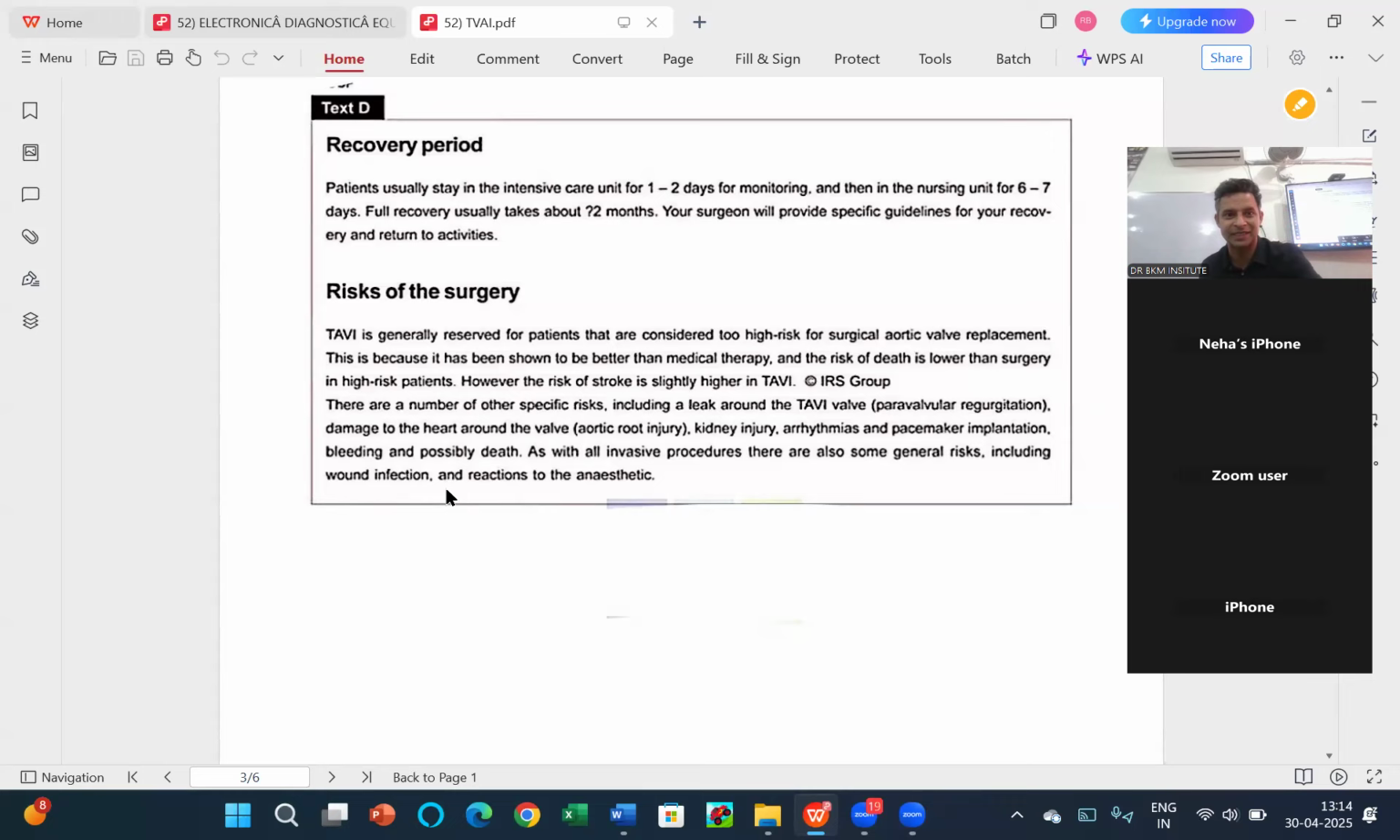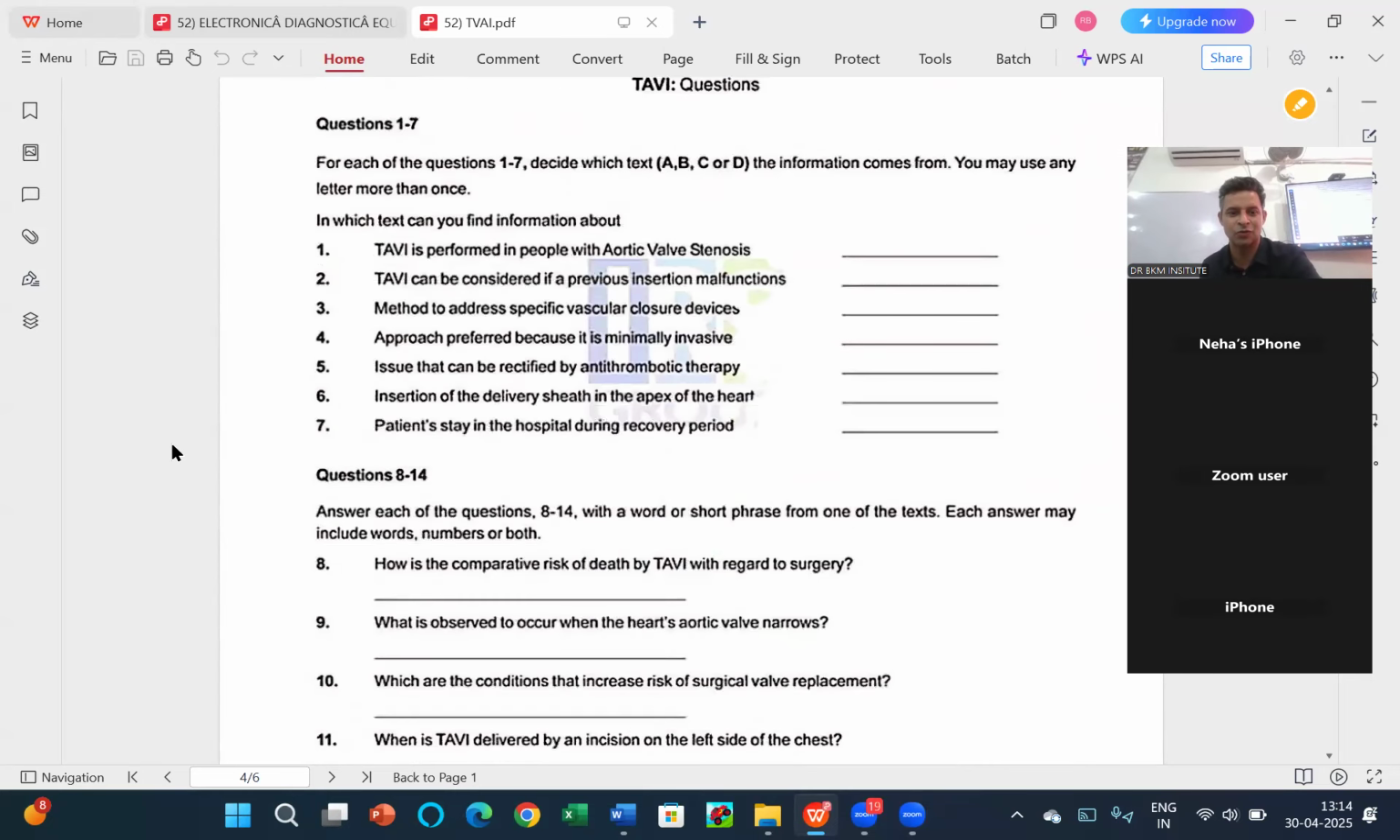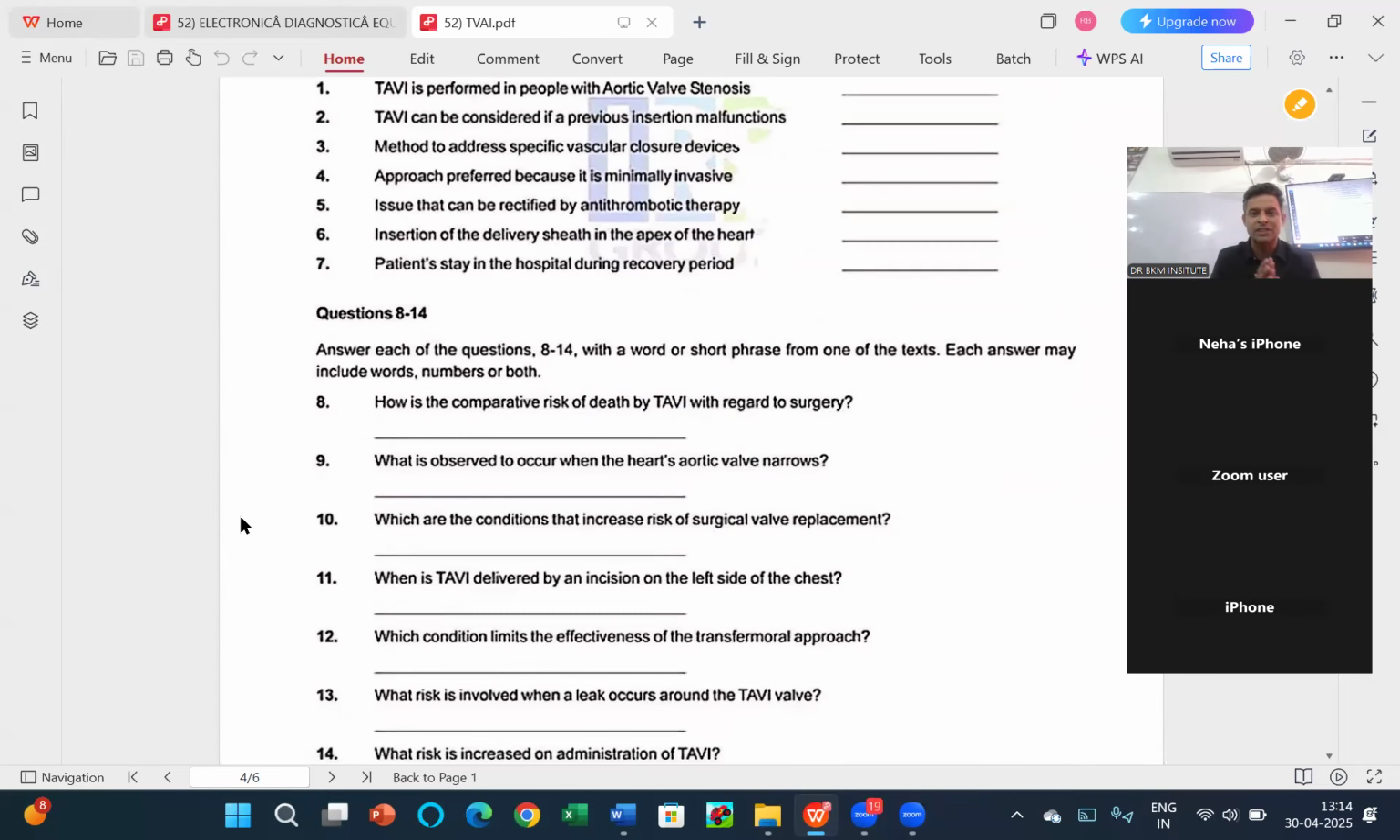Now let's see the magic. 4 questions done. Now question number 8. How is comparative risk of death by TVI with regard to surgery? Where was the surgery word given? Guys, where was the surgery word given? In the paragraph? I will show you again. Sorry, I'm unable to admit these guys. D. Okay. So it was in the D.